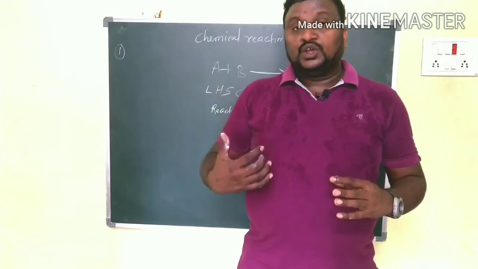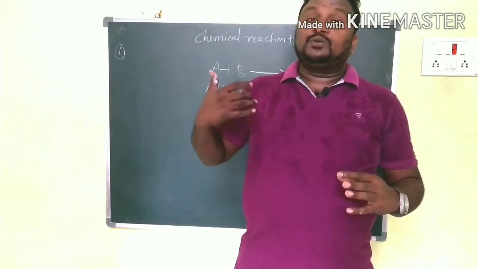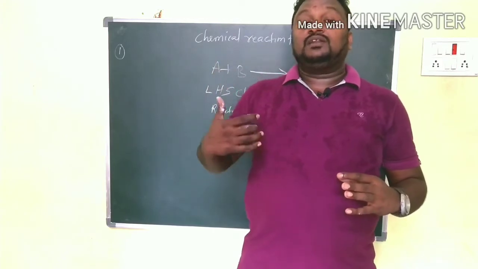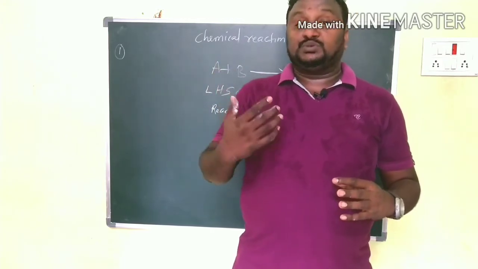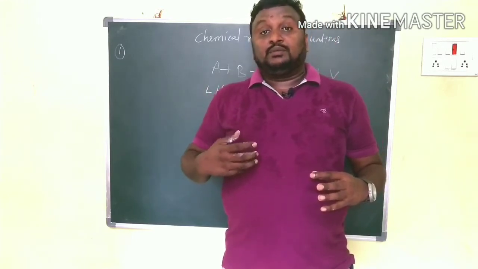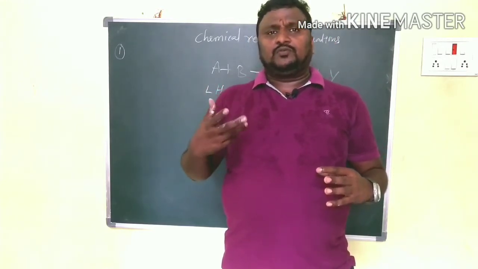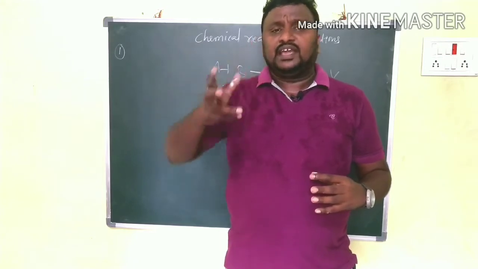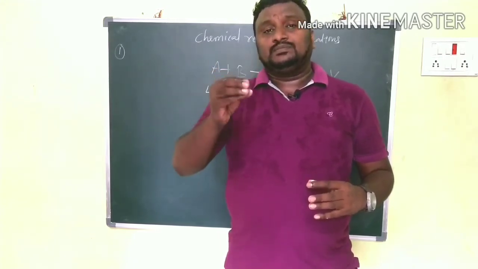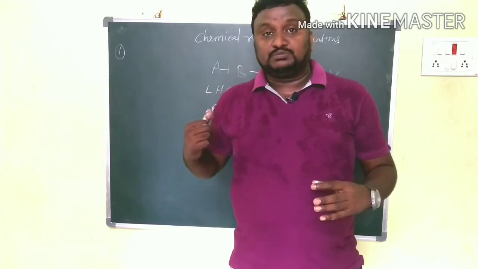In this chapter you will learn types of reactions and what is meant by chemical combination, chemical decomposition, thermal decomposition, and the thermite process. So we have a lot of types of reactions. Simply, before we learn about all of them, just remember the equation should be like this.